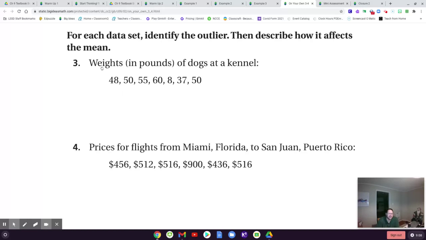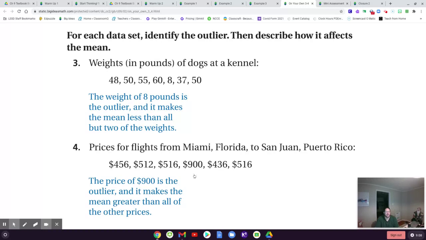Okay, so here, for each set of data, figure out what the outlier is. So here we have weights in pounds of dogs at a kennel. And here's the list. Which one is the outlier? Okay, and then here, prices from flights to Miami, Florida, to San Juan, Puerto Rico. Here are the prices. One of these is an outlier. Which one is it?